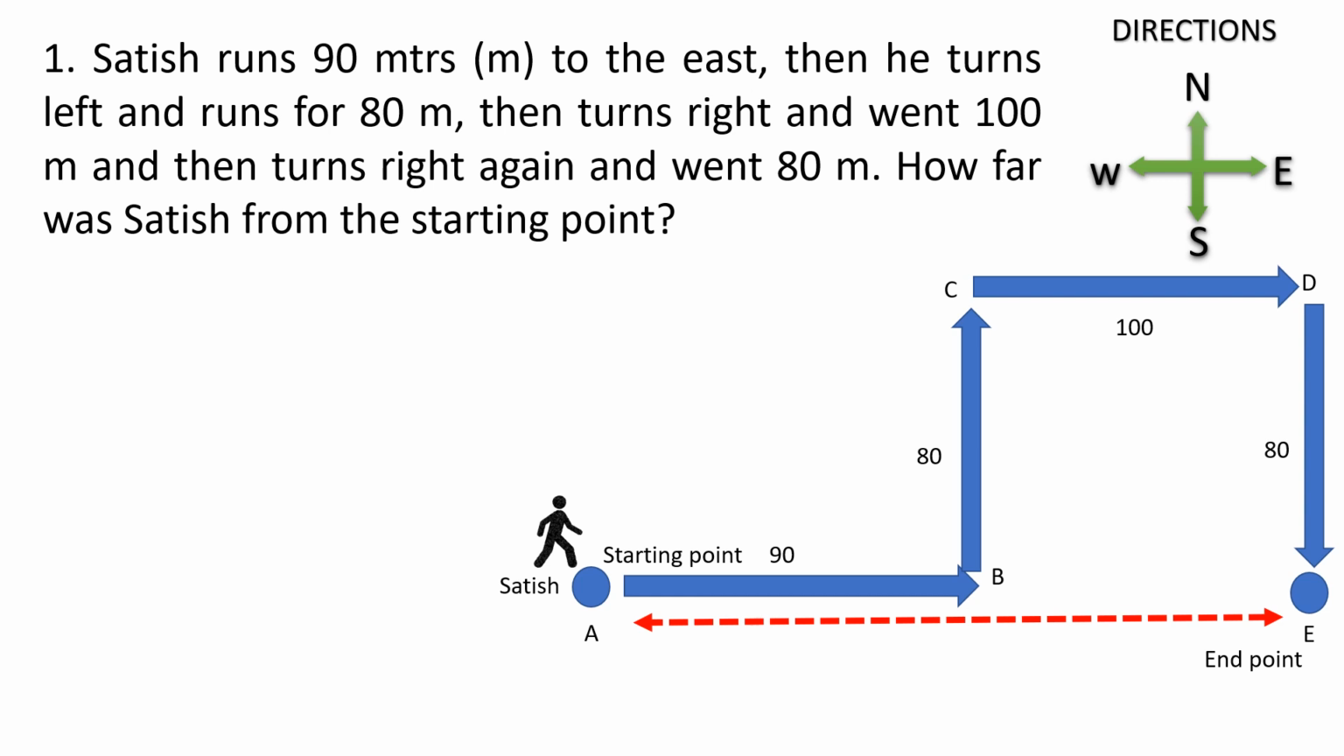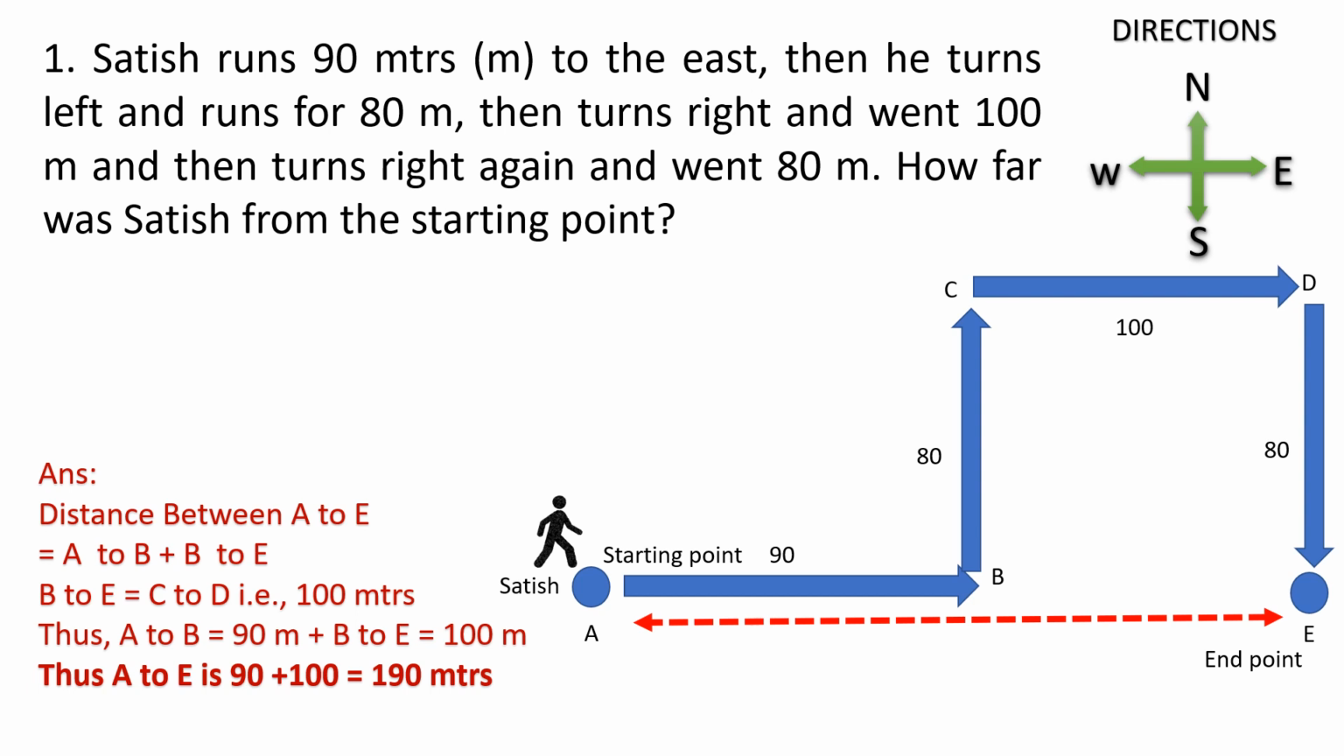Now let us try to solve the problem. We have already prepared a direction diagram, a movement diagram of Satish from starting point to end point. Now the distance between A and E, we can put as A to B, and distance from C to D, please once again listen, distance from C to D is equal to B to E. Do you agree? Yes.